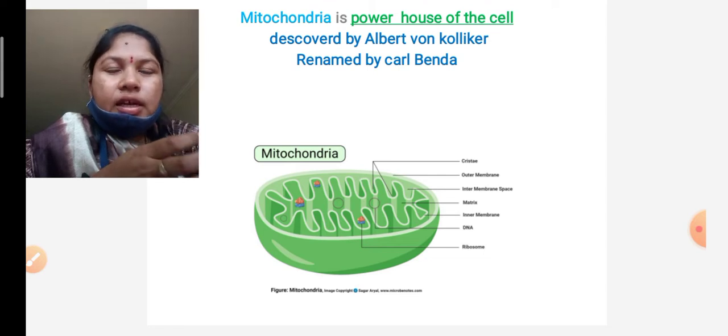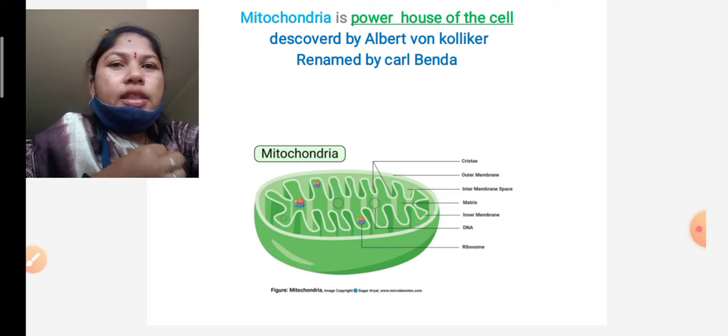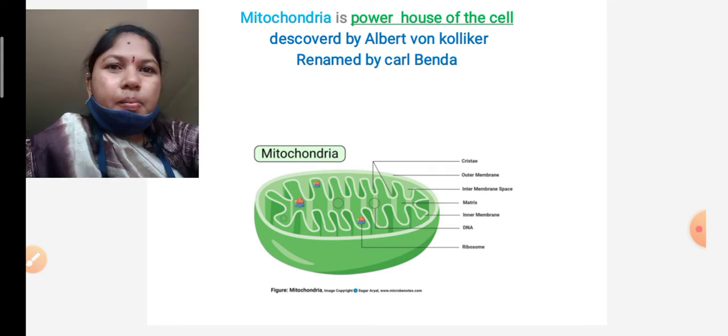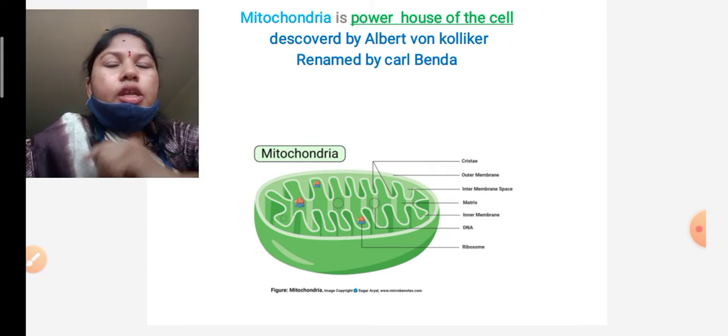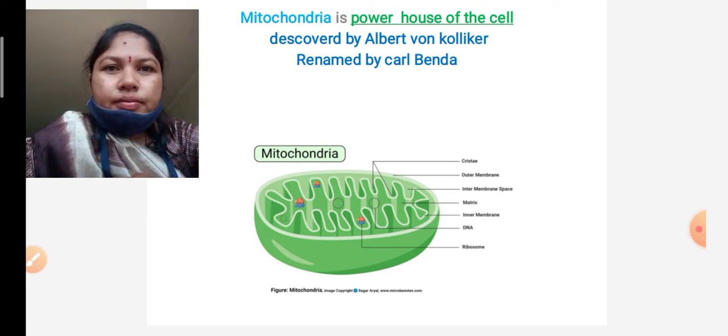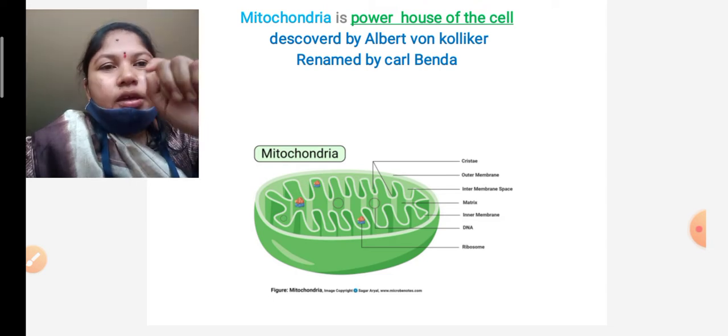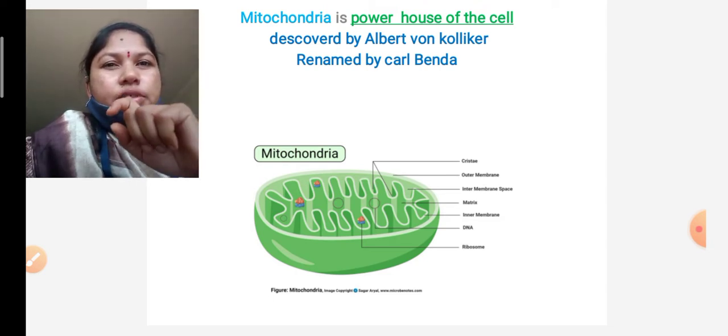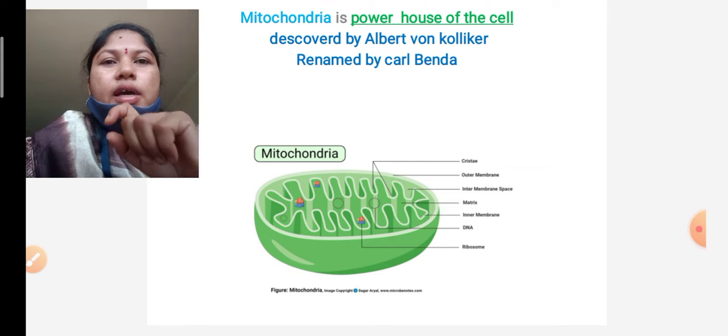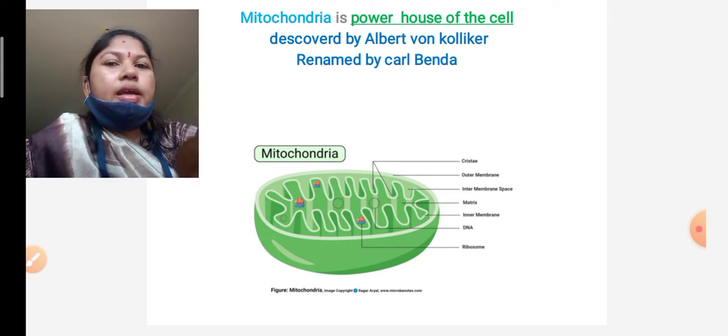It is called the powerhouse of the cell. Why is it called the powerhouse of the cell? Because it stores the energy in the form of ATP.